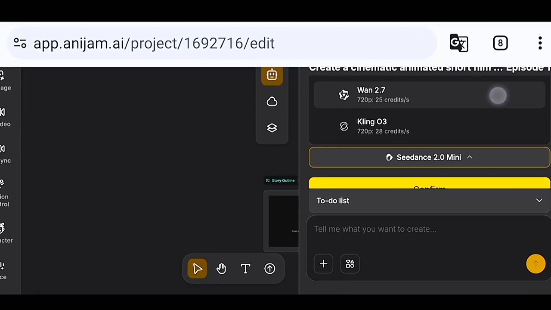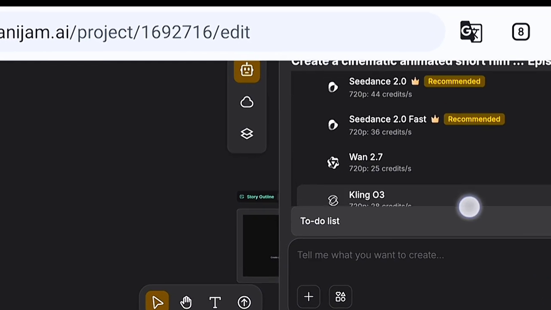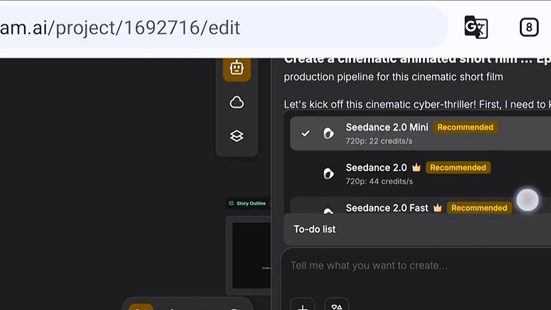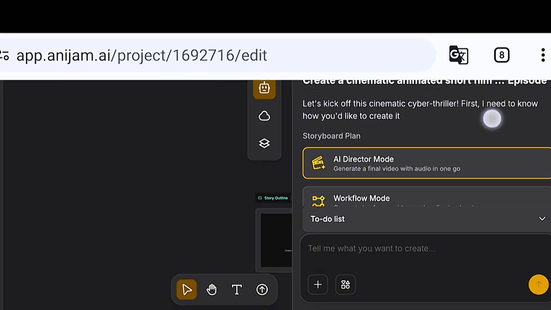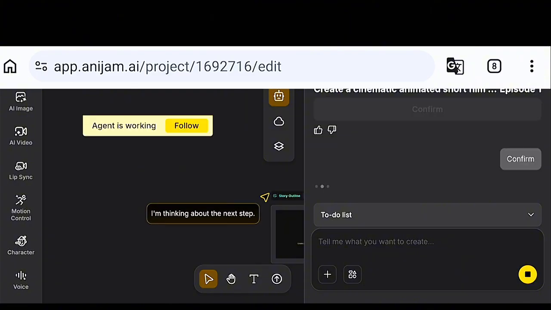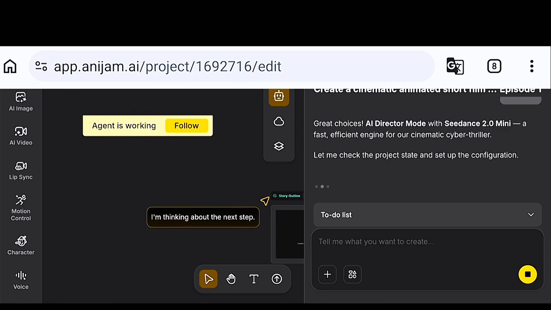If you click on this arrow, you will see that there are other models on this particular platform. You have Clean, you have one, you have Sidans 2.0 Fast and Sidans 2.0 Mini and all of that. So I'll just use 2.0 for this video. Now I'll click on confirm. So it's just like you telling AI your preference. Do you understand? And then the agent will start working for you, as you can see right here.